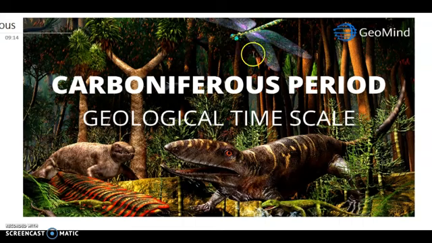This you can see is a dragonfly. Its name was Meganeura, and it's one of the largest insects you can say. It was around 70 centimeters in length, that's about 2 feet. So we will talk about them in the second part of the video, hopefully. And these are the amphibians. The Carboniferous period is also known as the age of the amphibians.